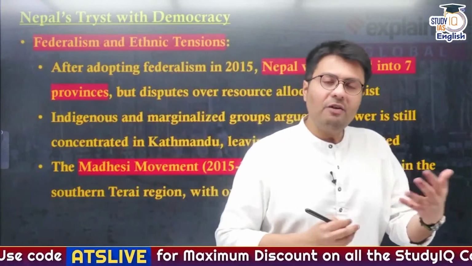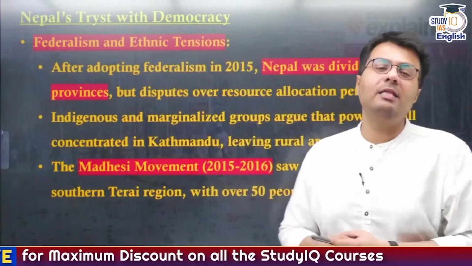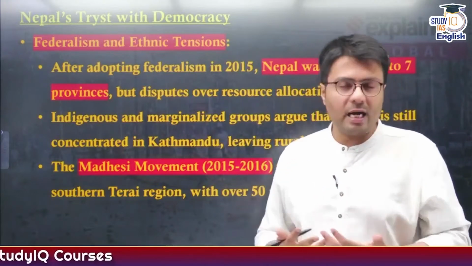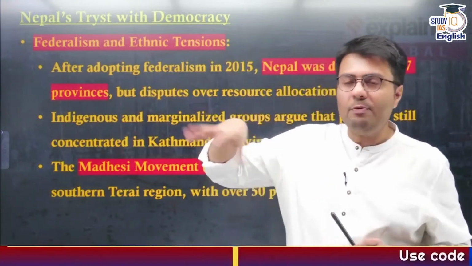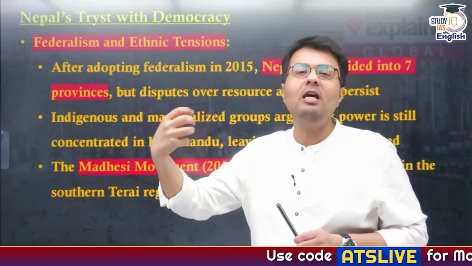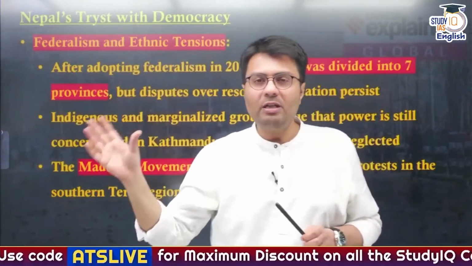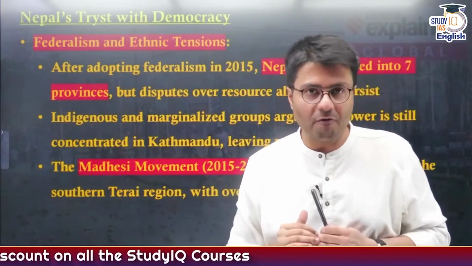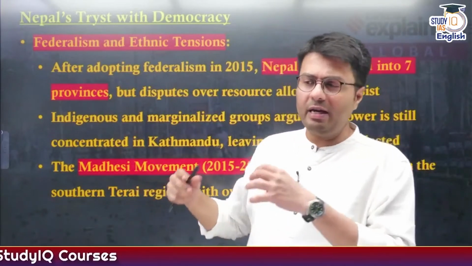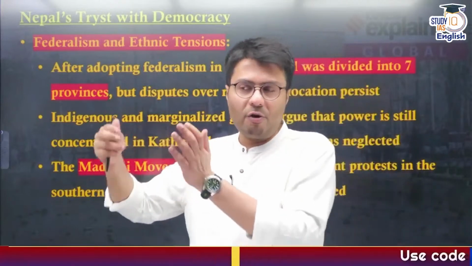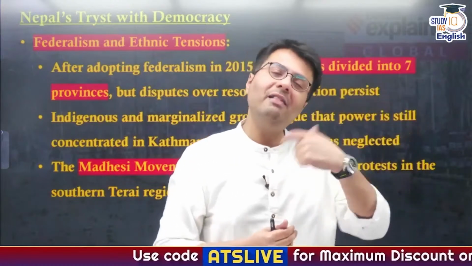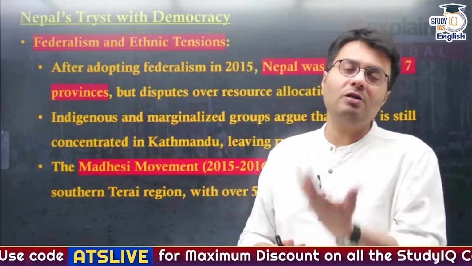Now, another factor of Nepal's political instability is the ethnic tension that has emerged in Nepal. For any democratic government, you'd understand they deal with any kind of political insurgency or any demand that might be coming from a section of society, because to deal with certain legitimate ethnic demands, the democratic system of government is the best suited. This has happened in India also, that whenever there is a separate demand coming in from one part of the region, that is taken care of with the constitutional provisions and the legal provisions that are the consequences of a democratic system of government.